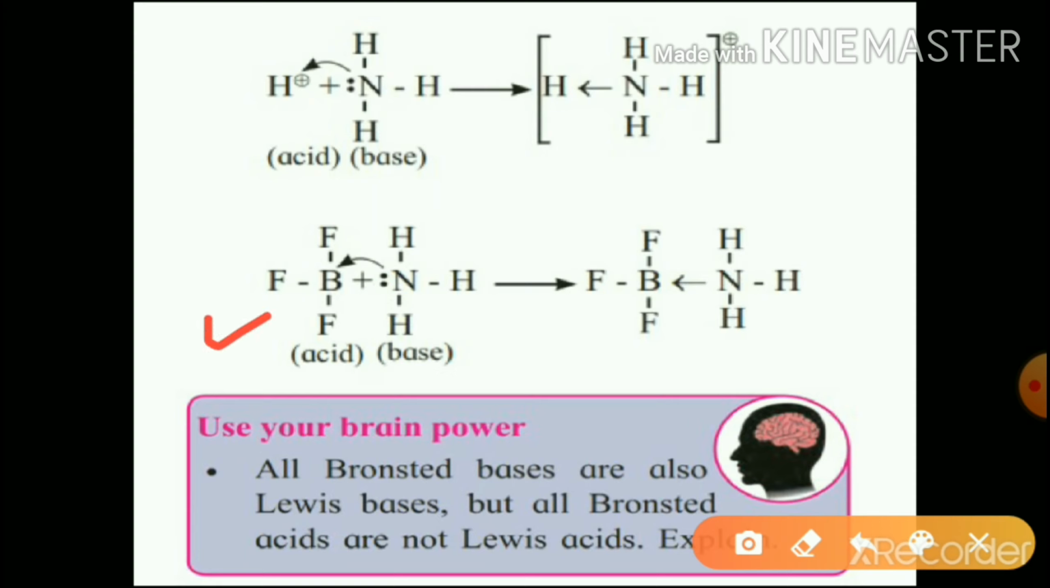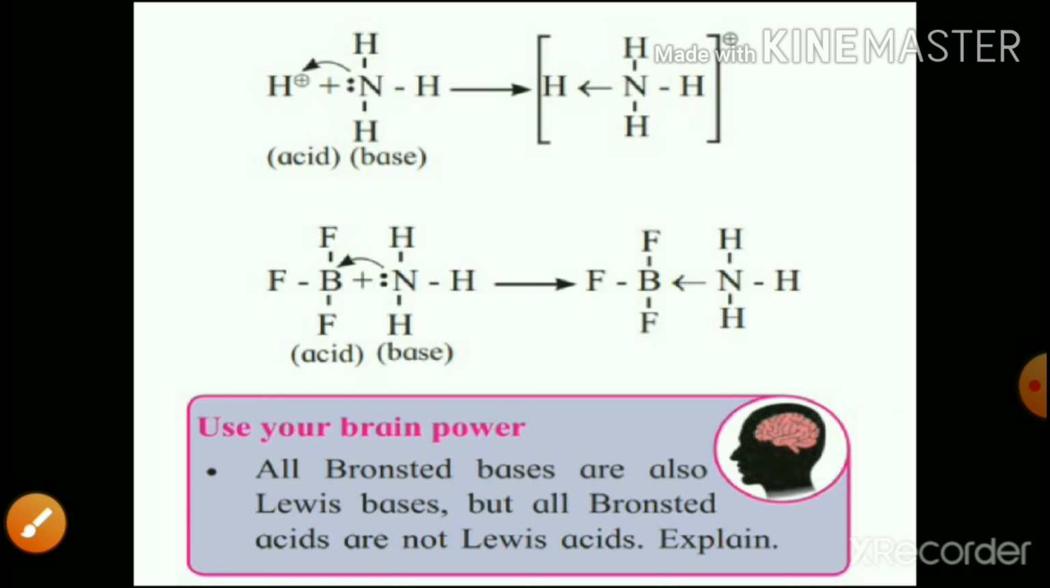Boron is here not a Bronsted acid. So this is about the question.